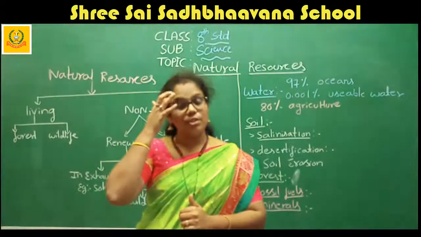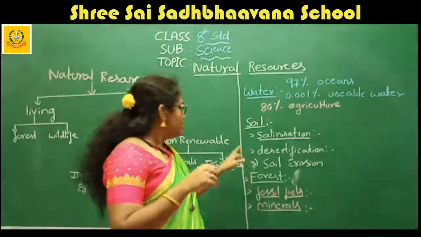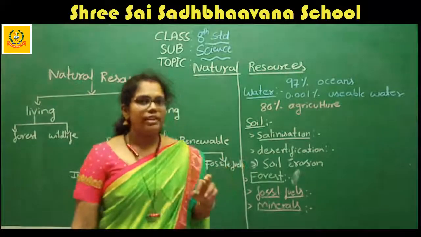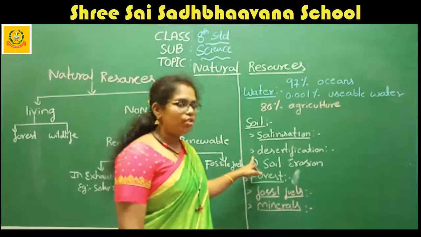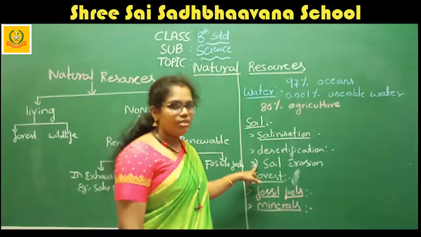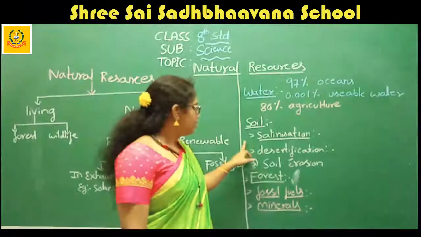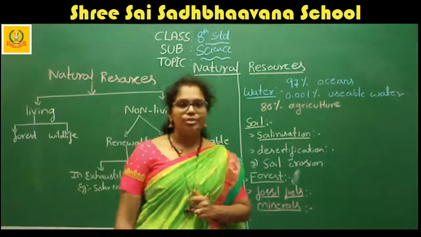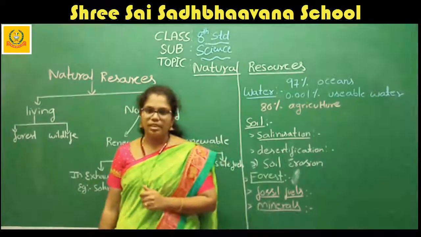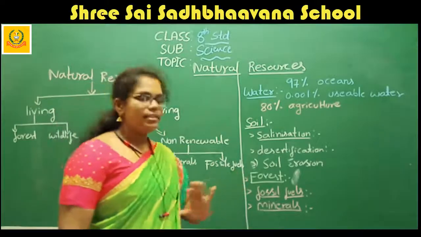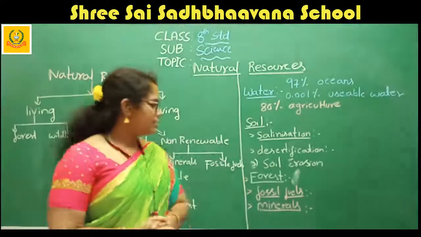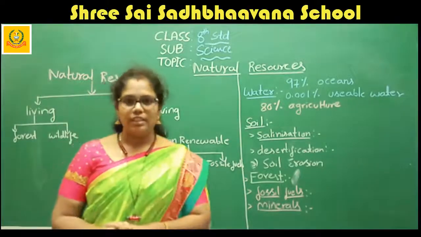Okay, these are some of the concepts of the soil. What are the things we discussed in the soil? One is salinization. Next is desertification. Next, soil erosion. These are the three important things. After that, we are going to discuss the forest. This is the easiest concept you can understand, right?